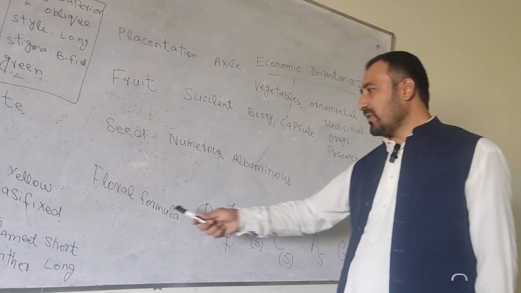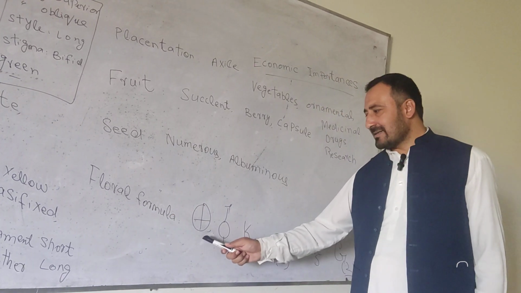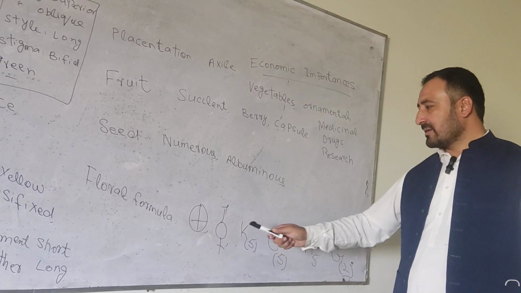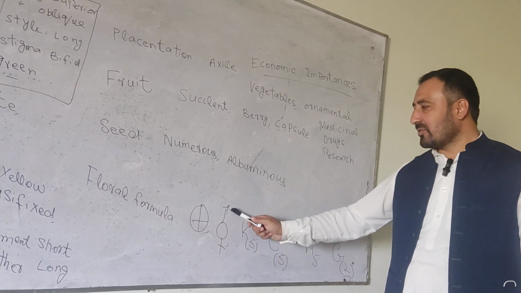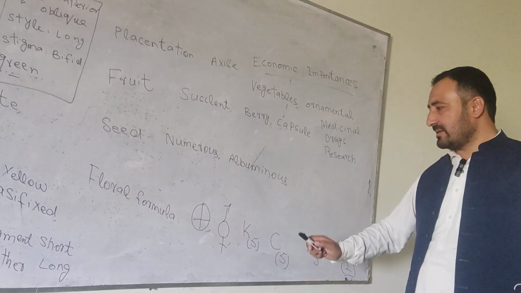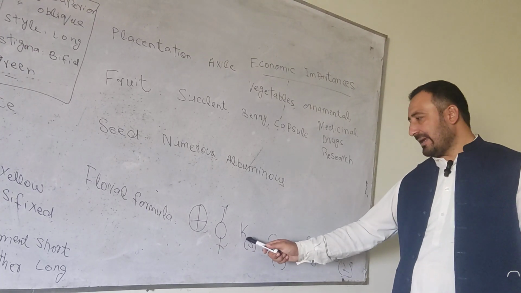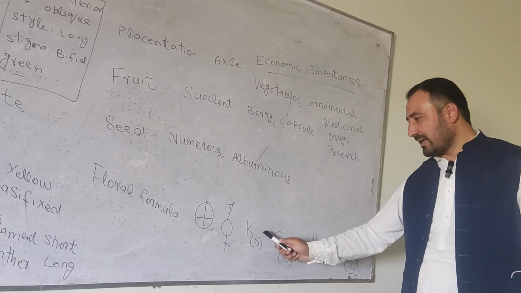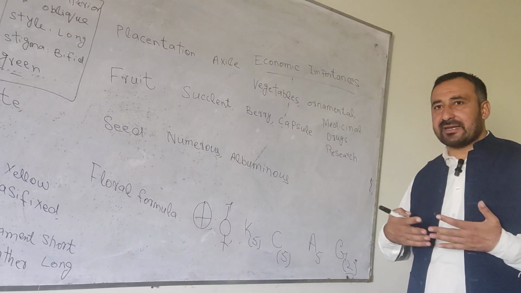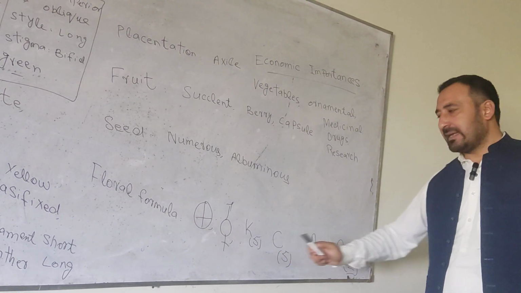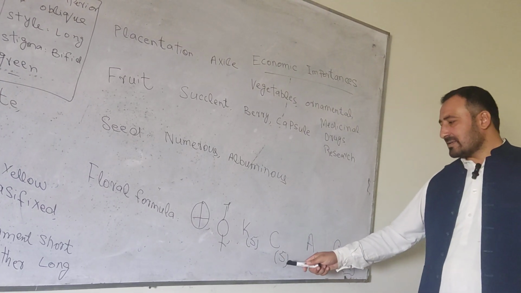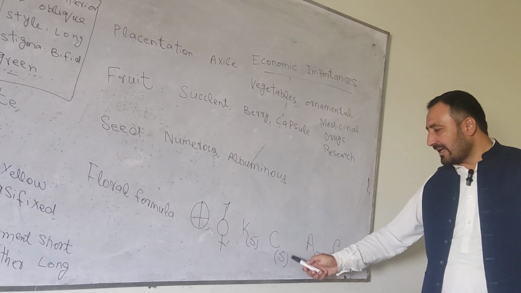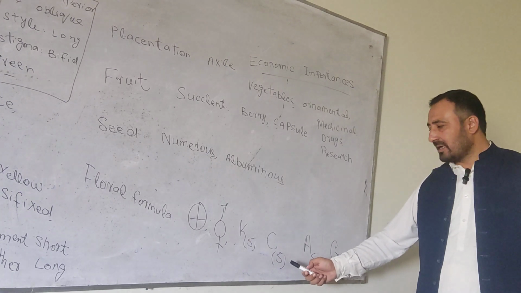Floral formula. It represents that the flower is regular, perfect and complete. This is bisexual, having male reproductive organs and female reproductive organs. K represents the calyx. It has 5 sepals and we write it in brackets. Brackets mean that they are united with each other. Gamosepalous. Corolla. It has 5 petals and it has rotate corolla, so we will write it in brackets as well.